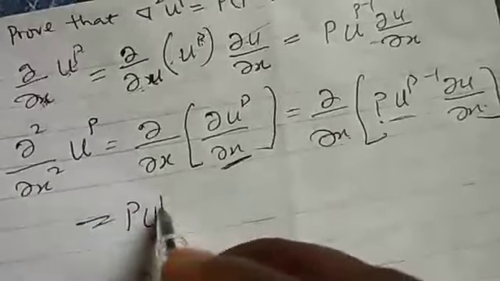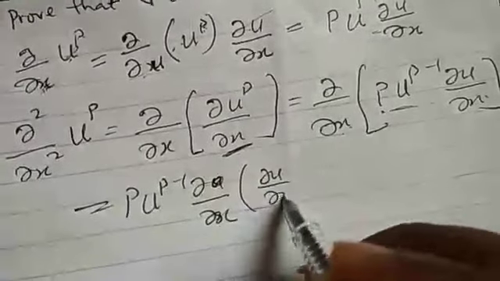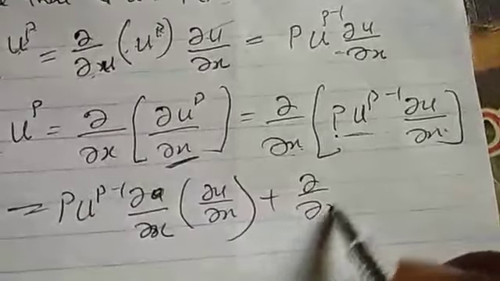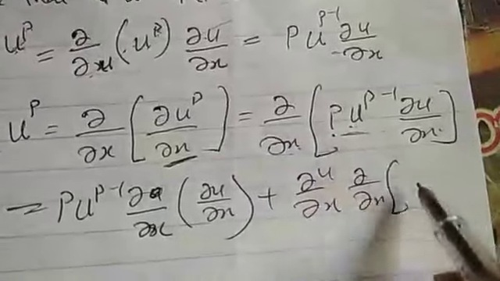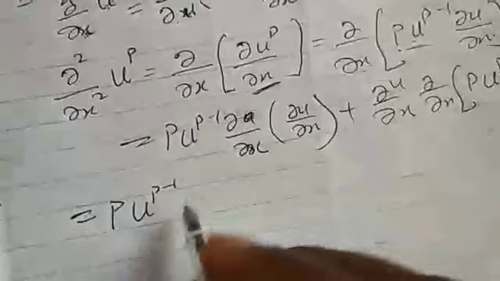That is, p u raised to power p minus 1 du dx, plus, I'll take the du dx, then I'll differentiate this one, p u raised to power p minus 1. This is product rule. From that place, we have p u raised to power p minus 1. If you differentiate this, it will give you the square u dx squared plus the u dx.